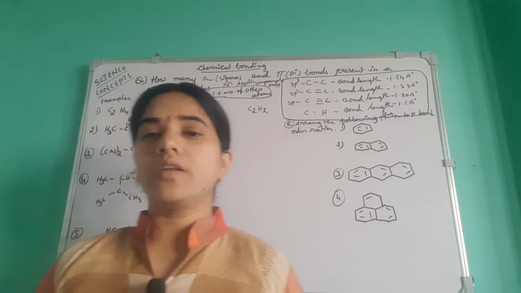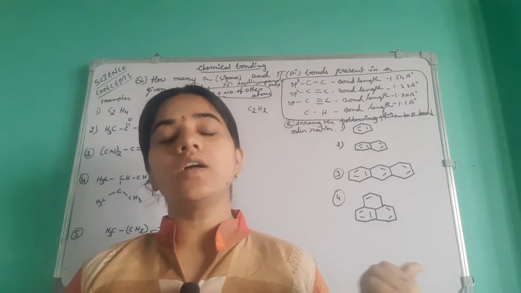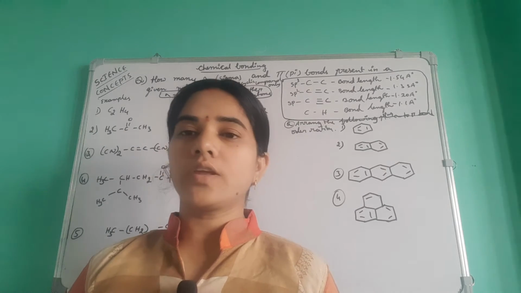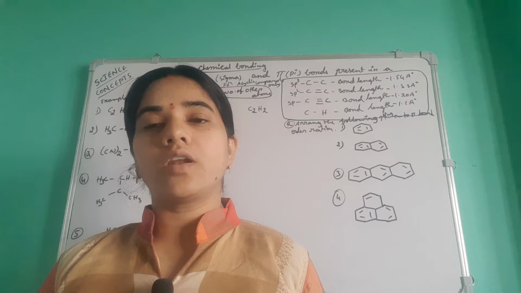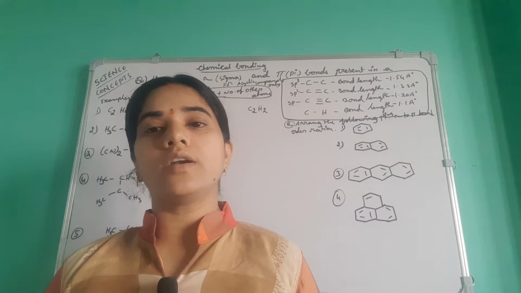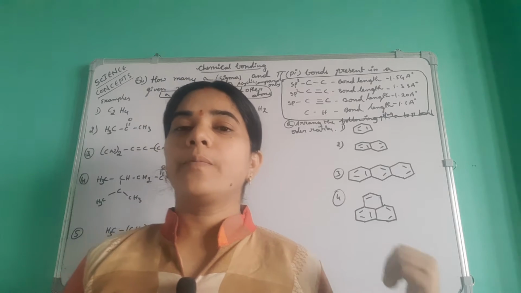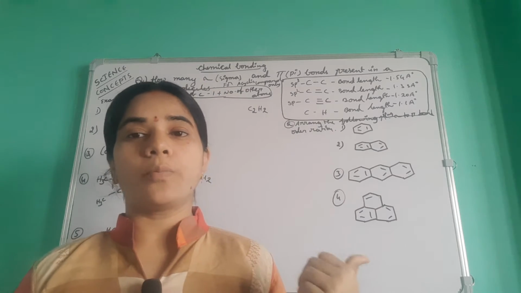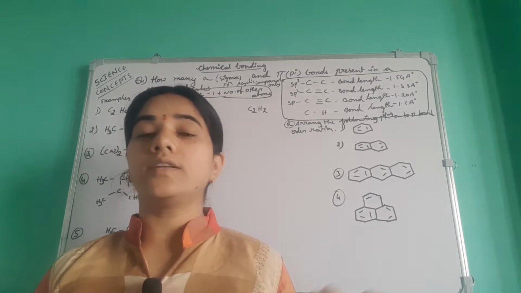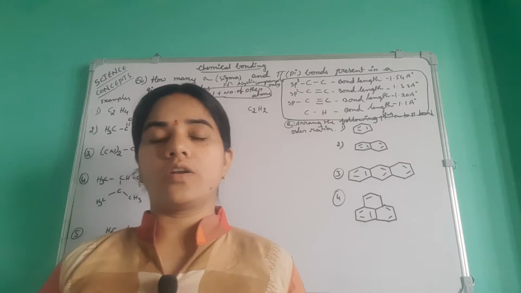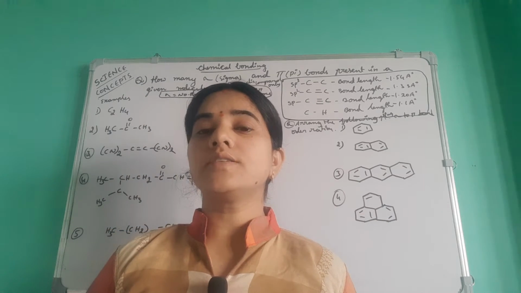Okay, in previous videos we already discussed the hybridizations, shapes of the molecules, bond angles, molecular orbital theory and how you will calculate bond orders. Those who have not watched those videos, once go through those videos. Next, coming to this subtopic, that is nothing but how to calculate sigma and pi bonds.